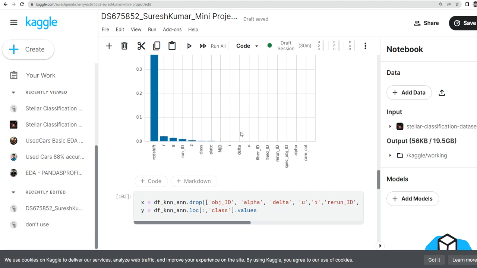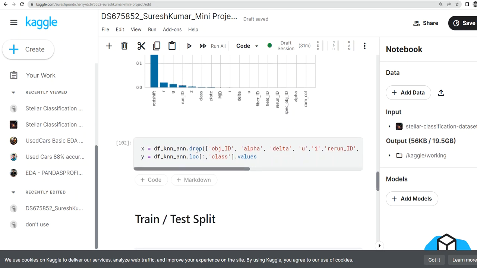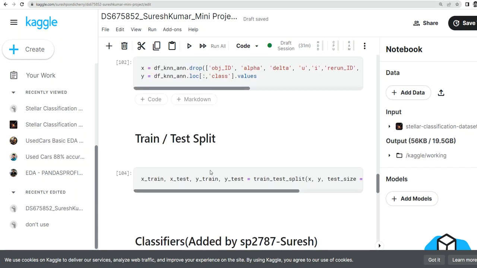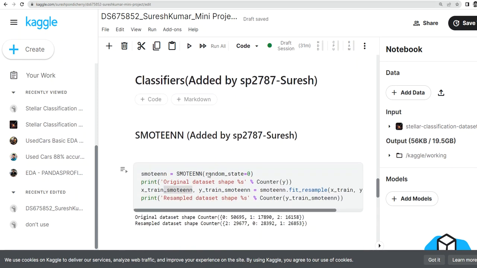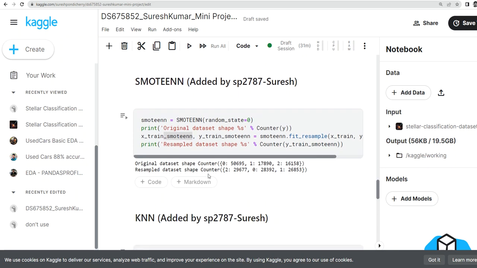By looking at the plot, I wanted to remove the columns which show no impact among the overall features. So I removed these columns which don't have any impact at all. That's why I dropped those columns from the data frame. Then I did the train and test split, and I began my work for my classification.